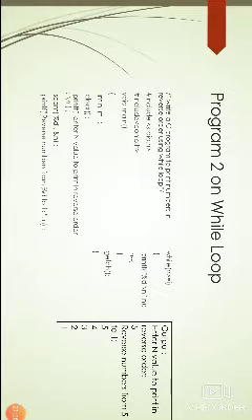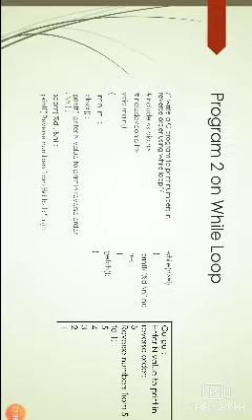Again the n value will be displayed on the output screen, that is 2. Now the n value will be decremented by 1. So 2 minus 1 equal to 1. Again the compiler goes to the while condition. So here n value is 1, 1 greater than or equal to 1. Yes, the condition is true. Now the n value will be printed on the output screen, that is 1, and the n value will be decremented by 1. 1 minus 1 is equal to 0. So again the compiler goes to the while statement, and now 0 greater than or equal to 1. Here the condition is false, so the loop will be terminated.